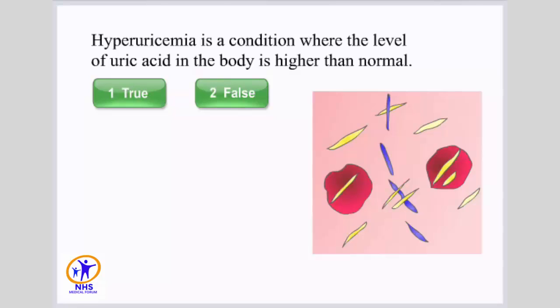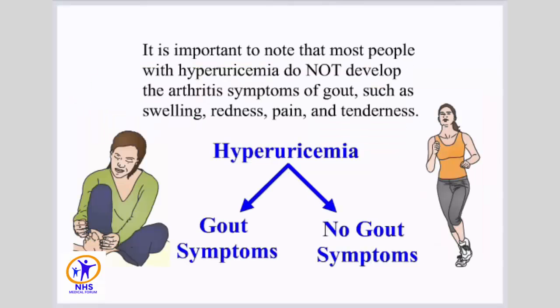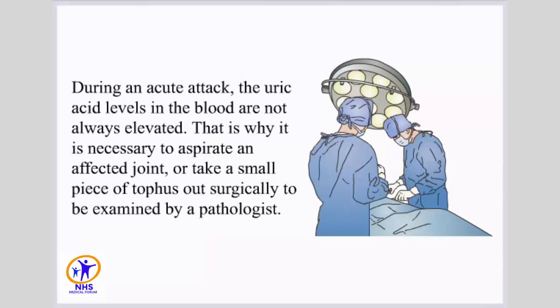Hyperuricemia is a condition where the level of uric acid in the body is higher than normal. Select true or false. Correct. It is important to note that most people with hyperuricemia do not develop the arthritis symptoms of gout, such as swelling, redness, pain, and tenderness. During an acute attack, the uric acid levels in the blood are not always elevated. That is why it is necessary to aspirate an affected joint or take a small piece of tophus out surgically to be examined by a pathologist.